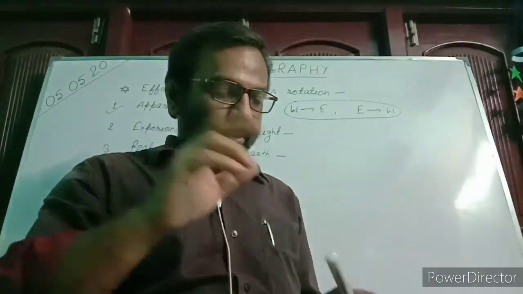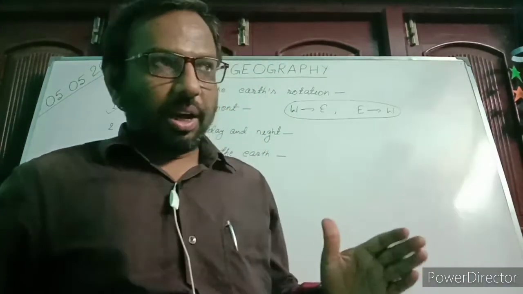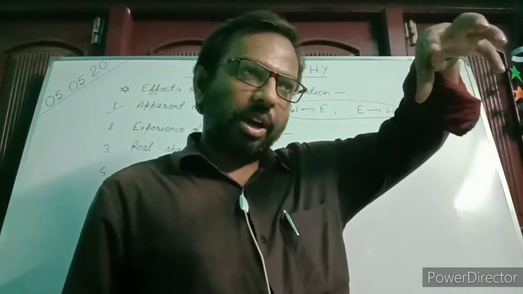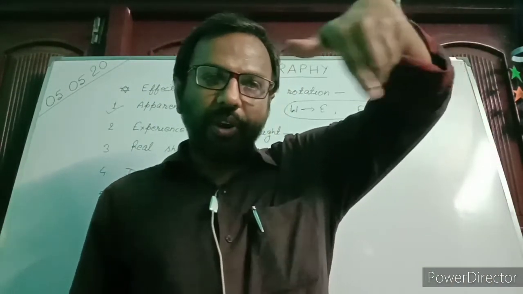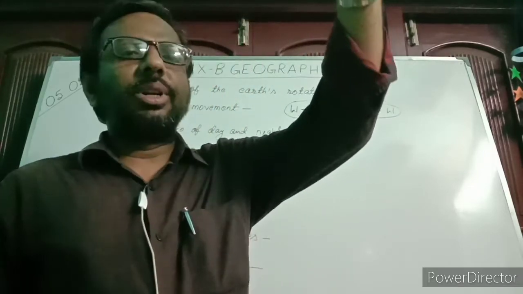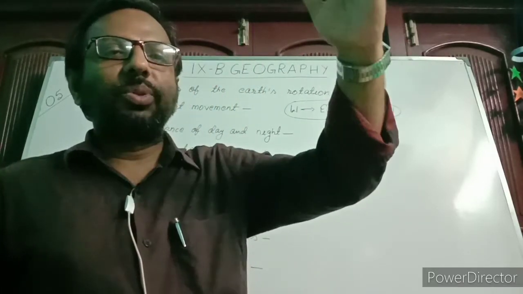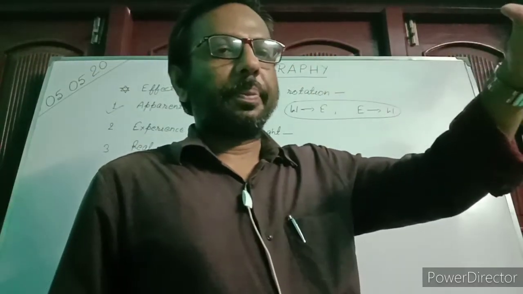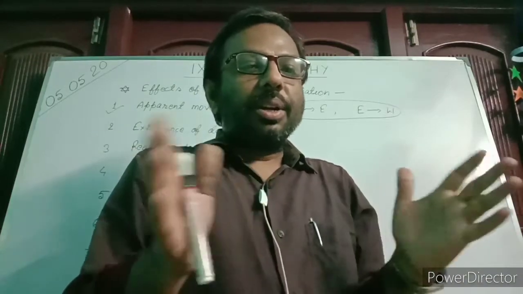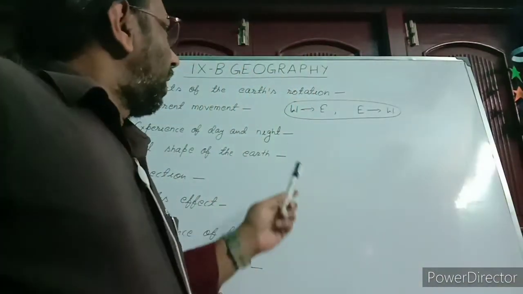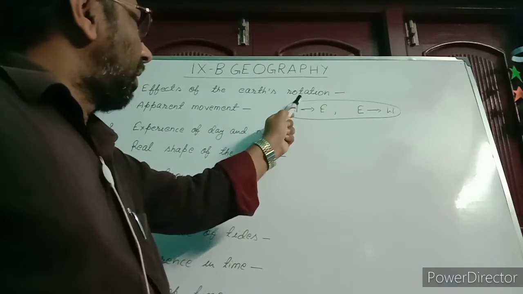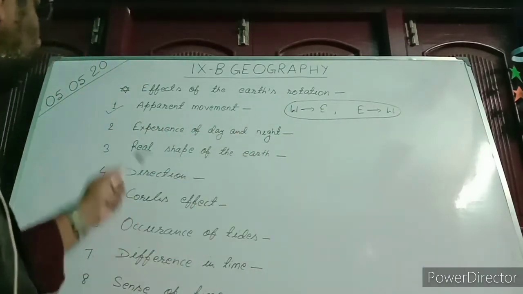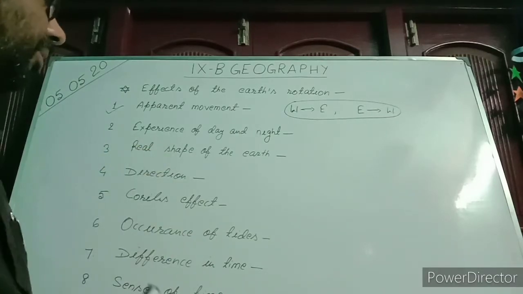I repeat two sentences only. Since the Earth rotates from west to east, other heavenly bodies like the sun and the moon, etc., appear to move from east to west. This movement in opposite direction occurs due to the Earth's rotation, and this type of movement is known as apparent movement. Now come to the next point, experience of day and night.